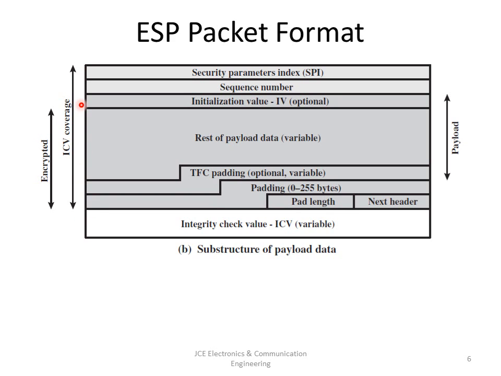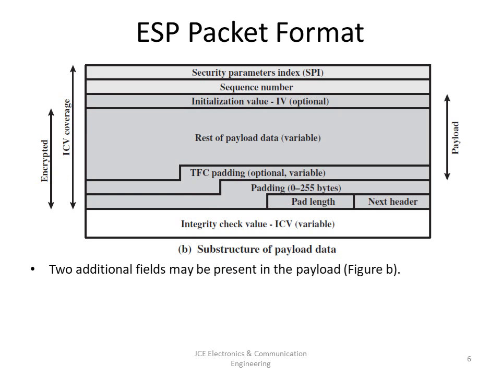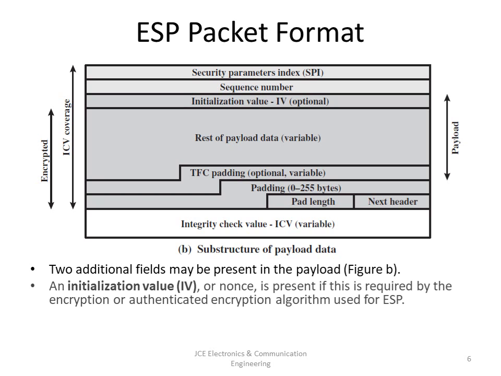Now in the substructure of the payload, as I said, two additional fields may be present, as seen in figure B. An initial value, that is IV or nonce, is present if this is required by the encryption or authenticated encryption algorithm used for ESP.